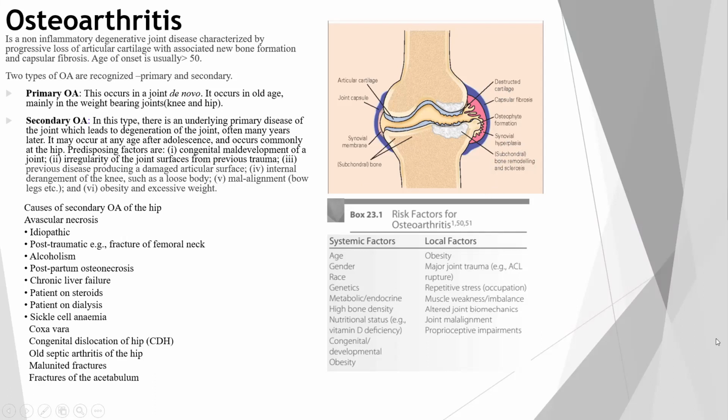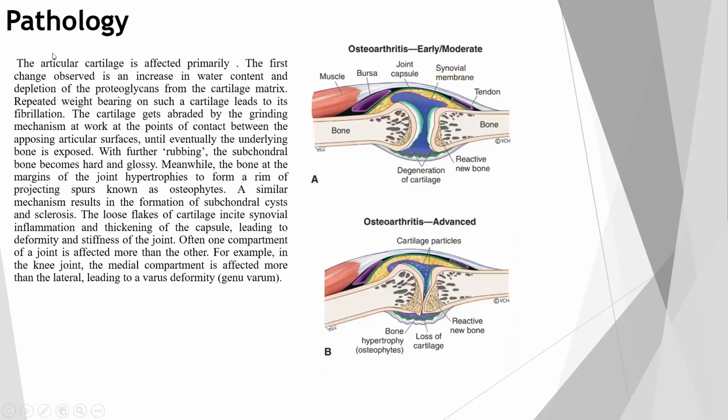What is the pathophysiology of osteoarthritis? The articular cartilage is affected primarily. The first change observed is an increase in water content and depletion of the proteoglycans from the cartilage matrix. So this is the first sign, or the first step, of osteoarthritis. Repeated weight bearing on such cartilage leads to its fibrillation. We will be continuously bearing weight on the joint, so there will be a fibrillation of the cartilage.